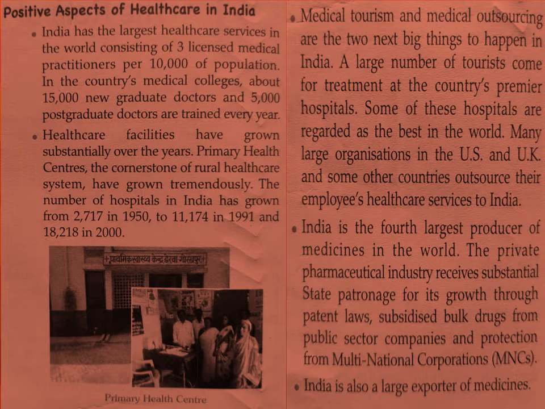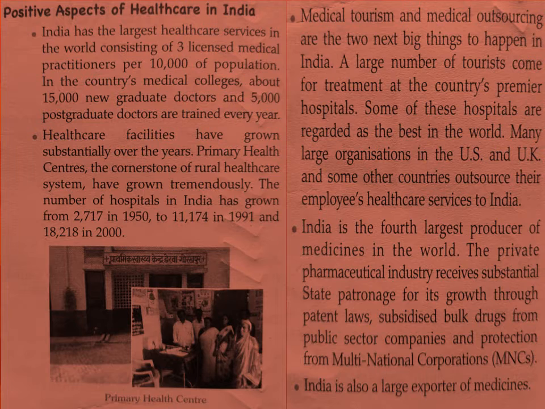Second is, healthcare facilities have grown substantially over the years. Now primary healthcare centers, the cornerstone of the rural healthcare system, have grown tremendously.